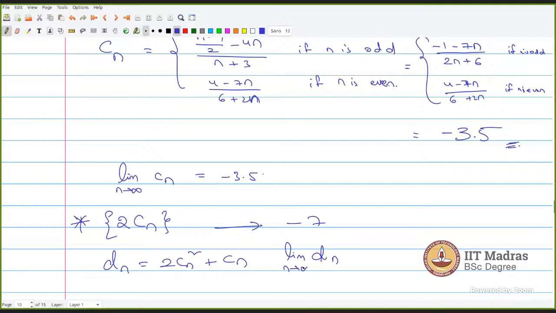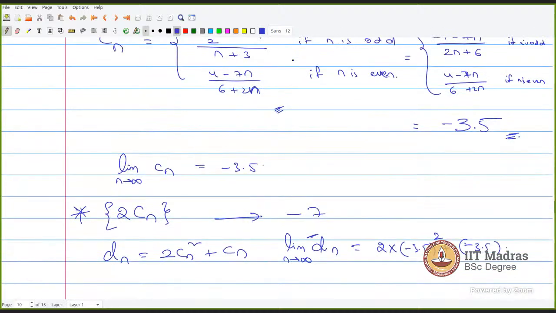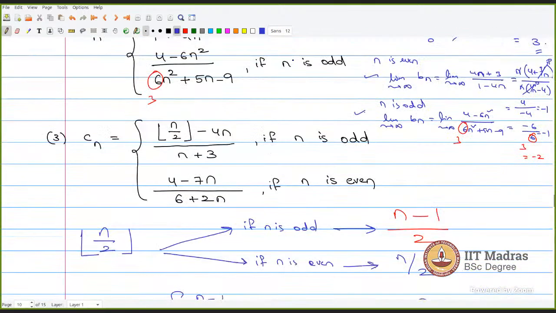Just put the limit equal to minus 3.5 and substitute. 2 times (minus 3.5) whole squared plus minus 3.5. You compute this value, and that will be the limit of the new sequence Dn. The answer is 21. Remember this. In the mock, I have taken the mock question itself. This is a very important and standard one.